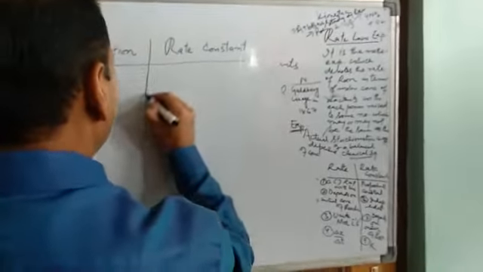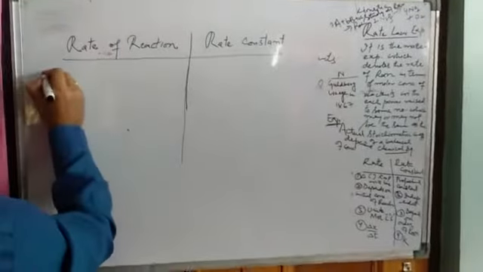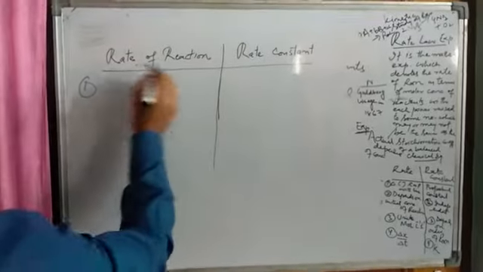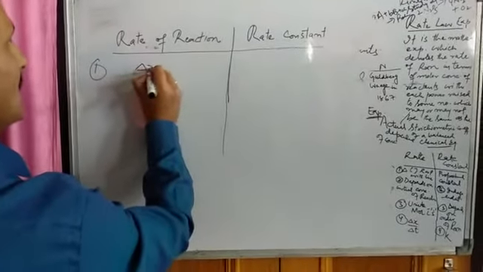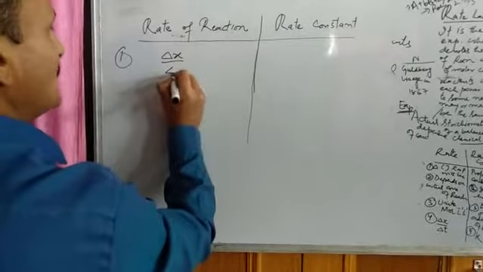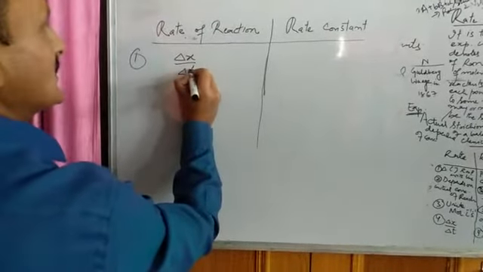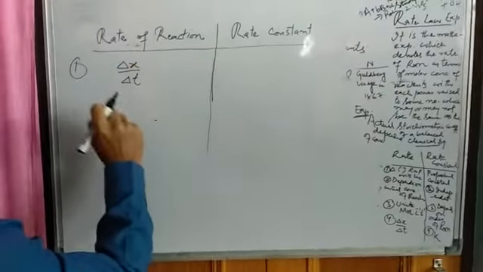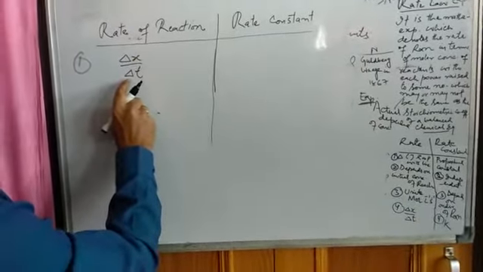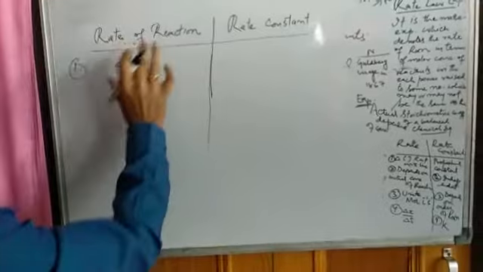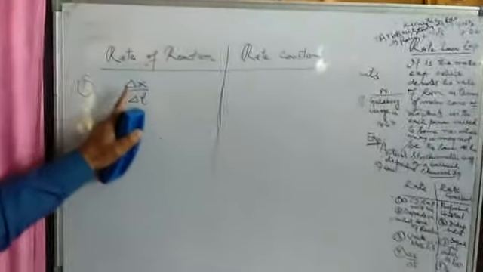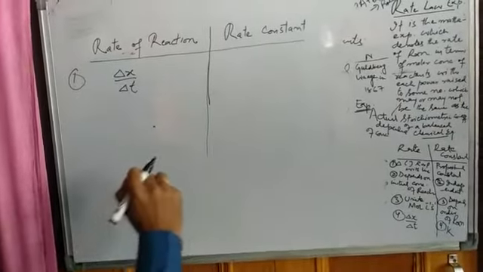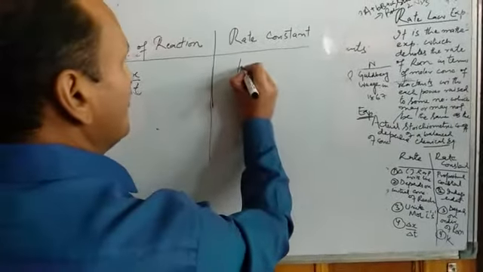Let us find what is the difference between them. The rate of reaction, we know, can be denoted by delta X upon delta T, where X is the change in the concentration of reactants and this is the time taken. So the rate of a reaction can be represented by delta X by delta T, while your rate constant can be represented by K.